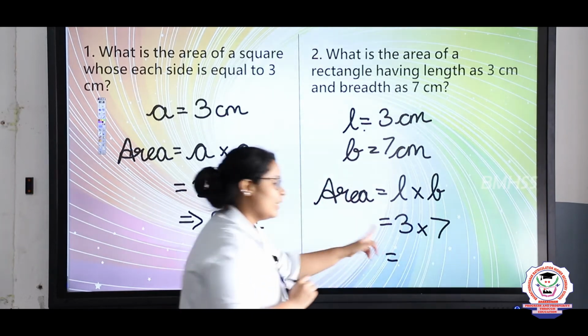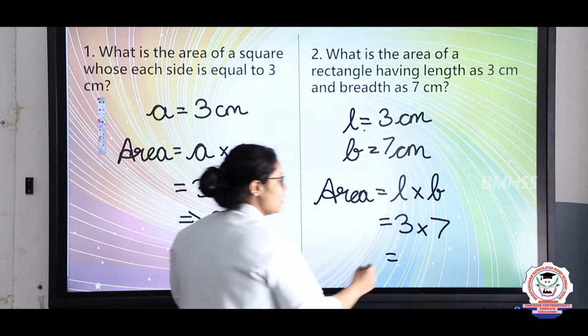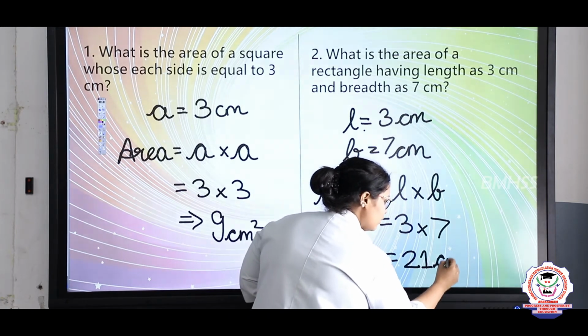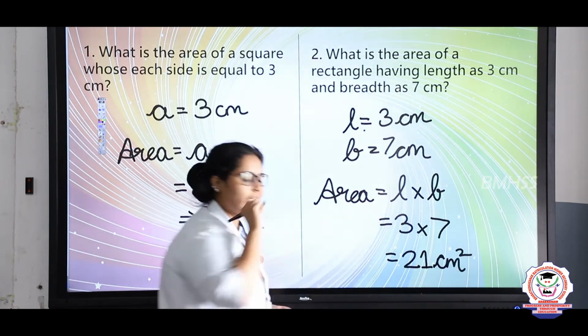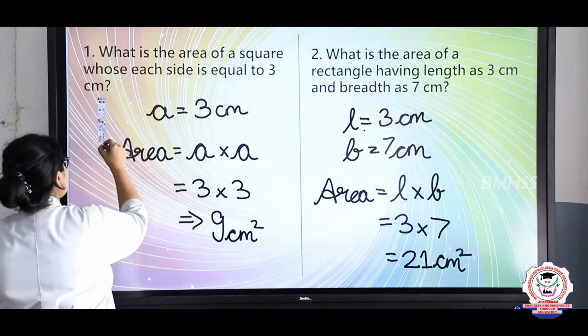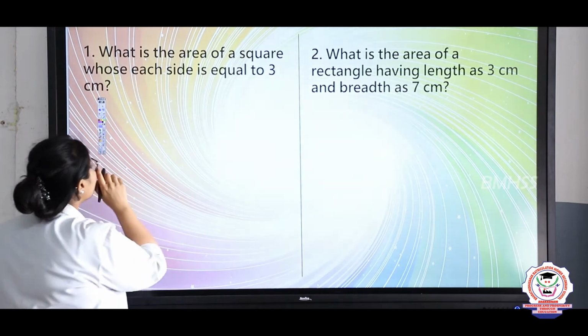So 3 sevens is how much? It is 21 centimeter square. Right, students? Now let's see the other problems in this. So in the problems, third